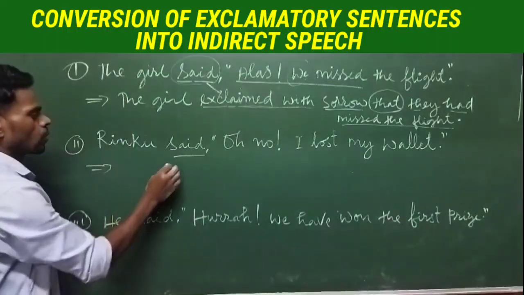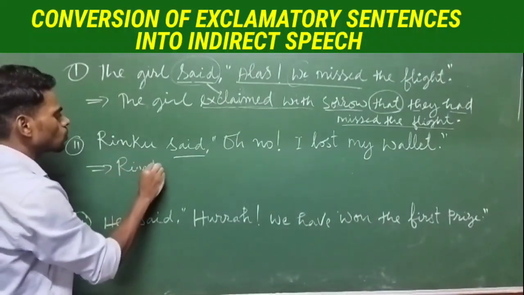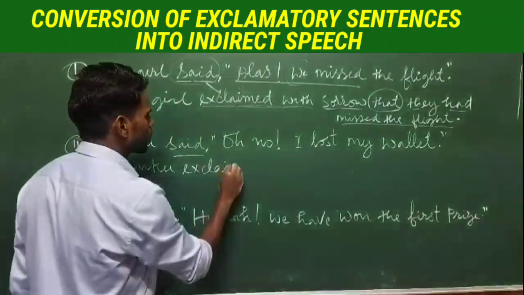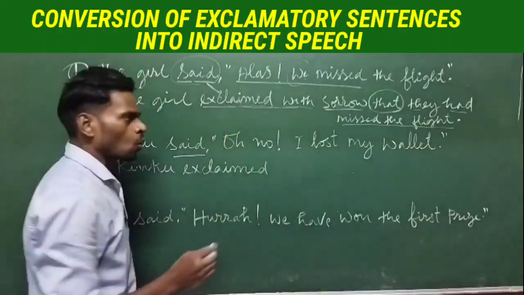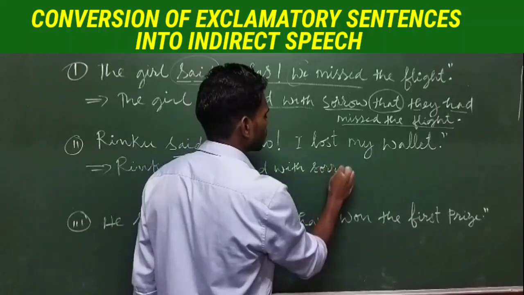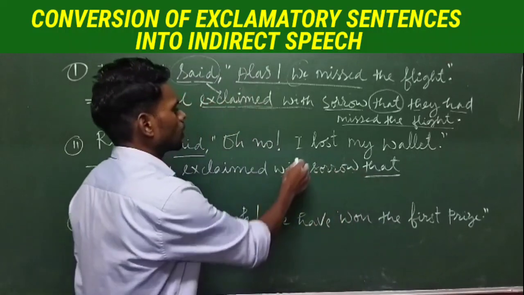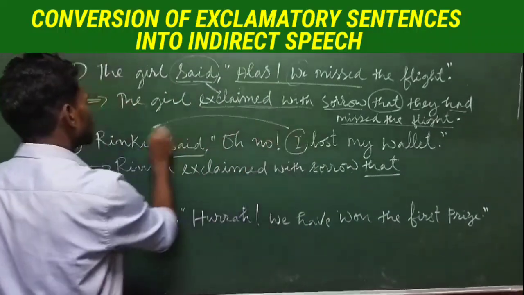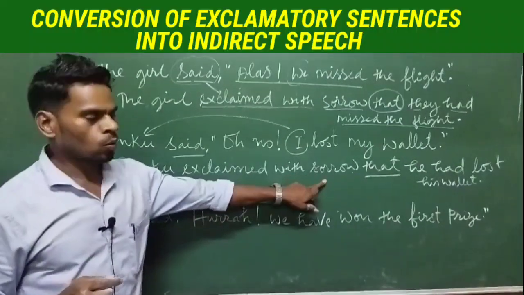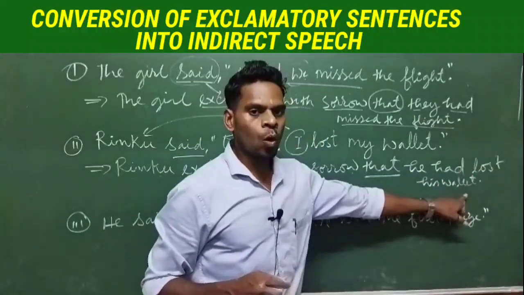So when we change into indirect speech, it will be: Rinku exclaimed with sorrow that, the conjunction that being needed. Now who is "I" here? "I" is Rinku. So Rinku exclaimed with sorrow that he had lost his wallet.